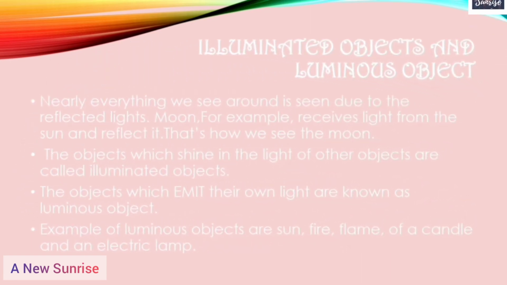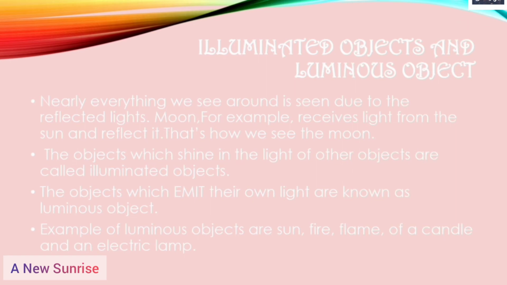Now let us proceed to our next topic, that is illuminated objects and luminous objects. Nearly everything we see around is seen due to reflected light. The moon, for example, receives light from the sun and reflects it. That's how we see the moon. The objects which shine in the light of other objects are called illuminated objects.